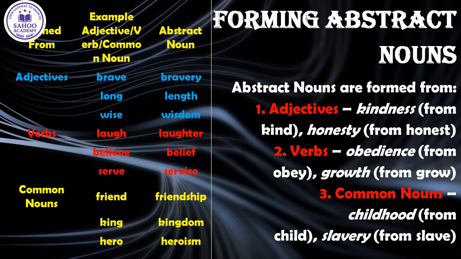Second, they can be formed from verbs. Let's see how. The action to love gives the abstract noun love. To believe becomes belief, and to serve becomes service. And third, they can also be formed from common nouns. The common noun friend gives us the state of friendship. King leads to the domain or concept of a kingdom. Hero leads to the quality of heroism. So by adding suffixes to adjectives, verbs, and common nouns, we form the abstract nouns that name the qualities, actions, and states associated with them.